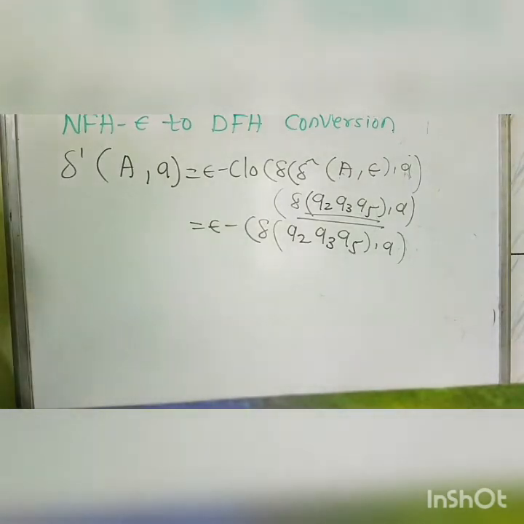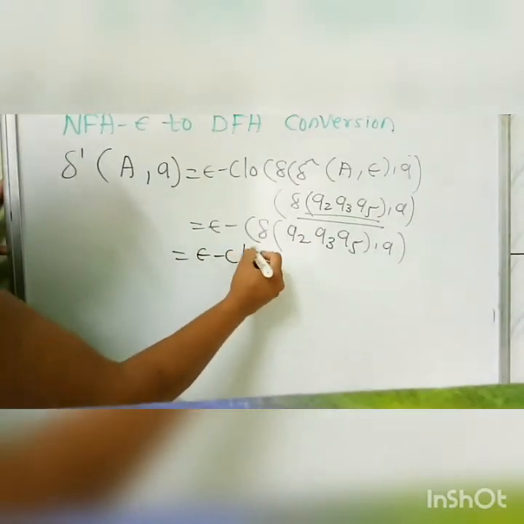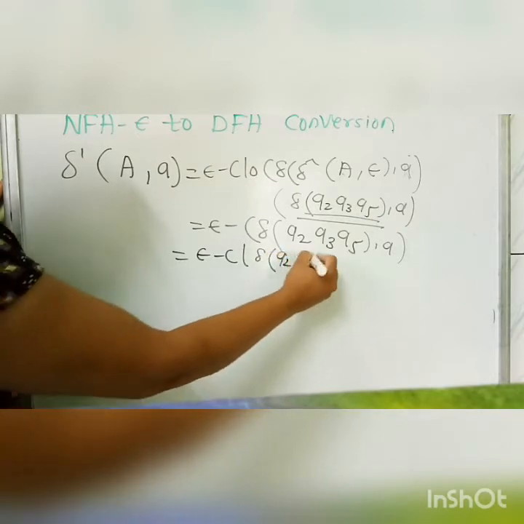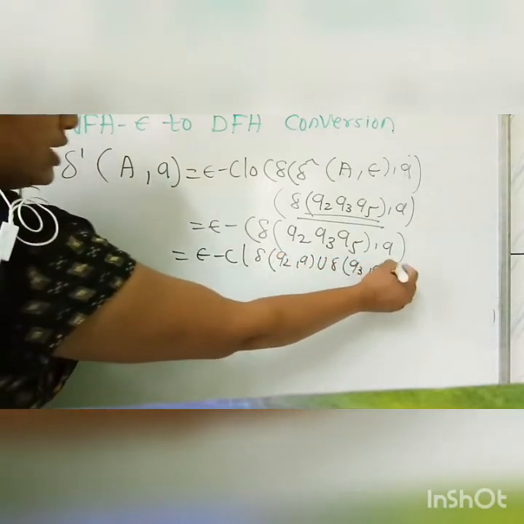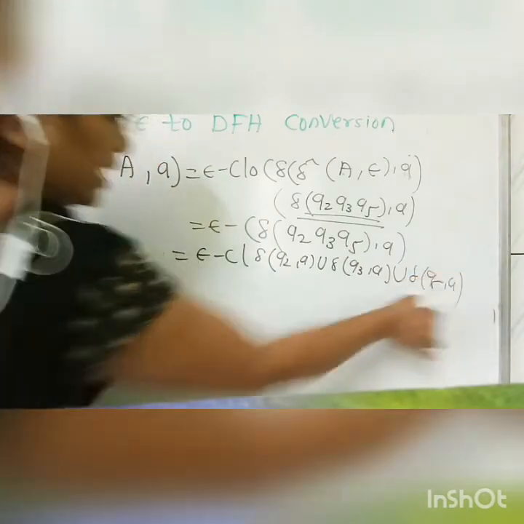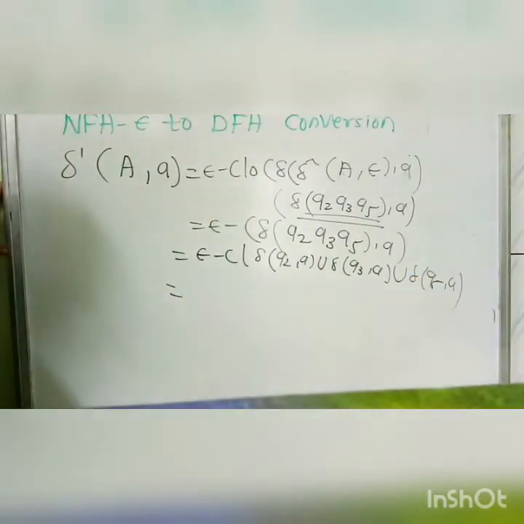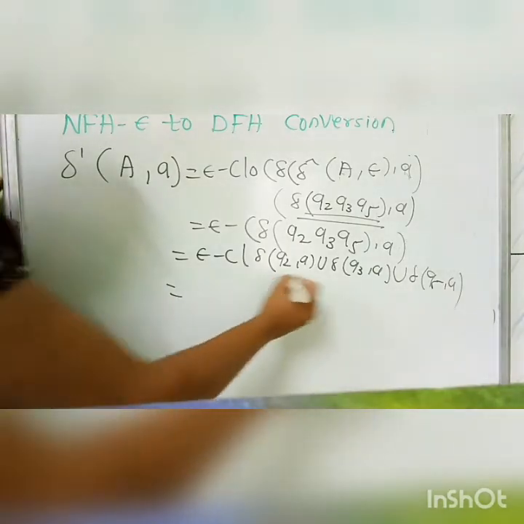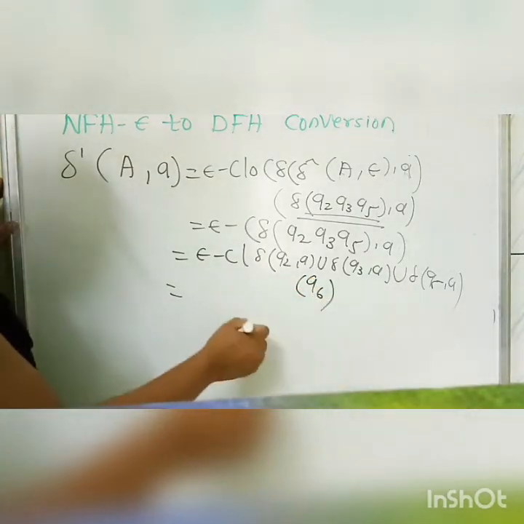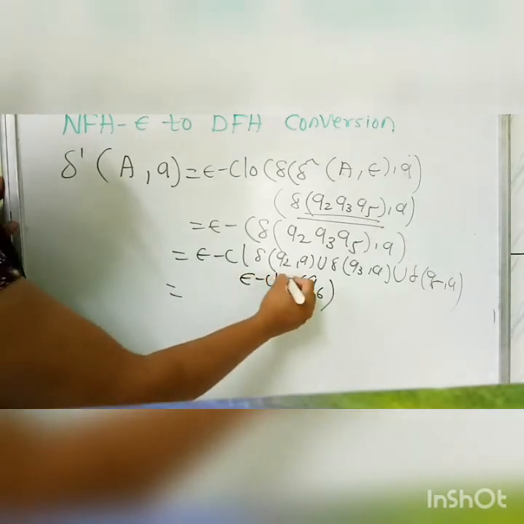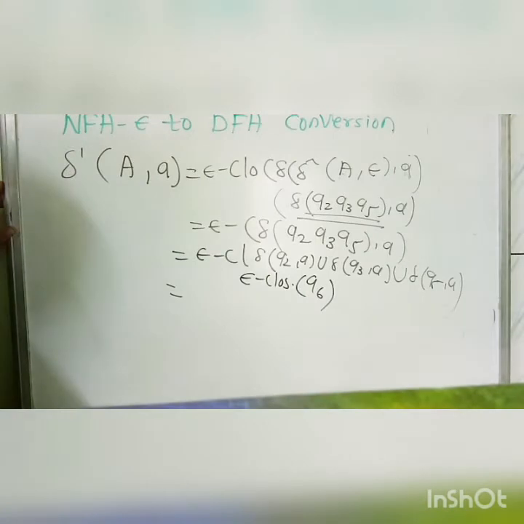By the same mechanism, we take the epsilon closure of delta of Q2 on a union Q3 on a union Q5 on a. According to the diagram, Q2 on a is phi, Q3 on a is phi, and Q5 on a goes to the state Q6. So we take the epsilon closure of Q6, which is the state itself, Q6.